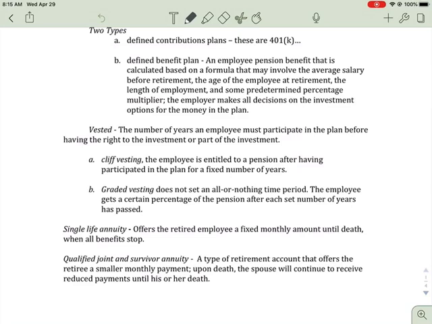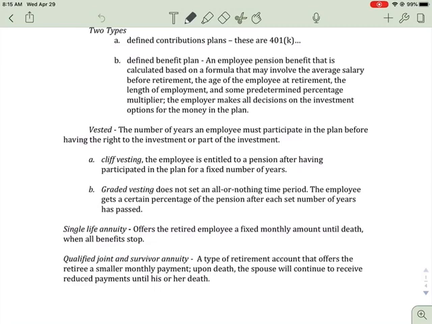Now, vested is the number of years an employee must participate in the plan before they have a right to invest or part of the investment. So it's kind of like you have to be here 5 years or 7 years to participate in the plan before they actually put money aside for you.